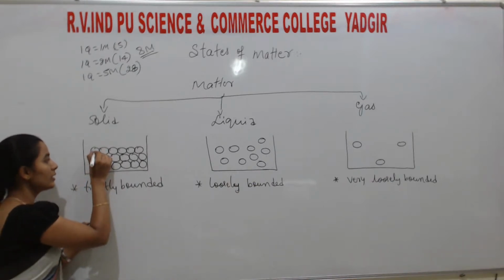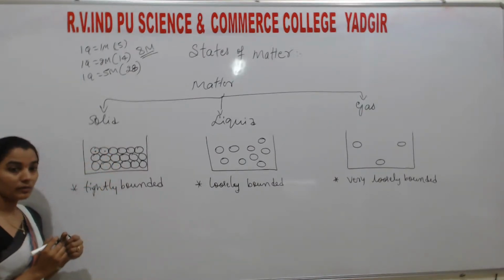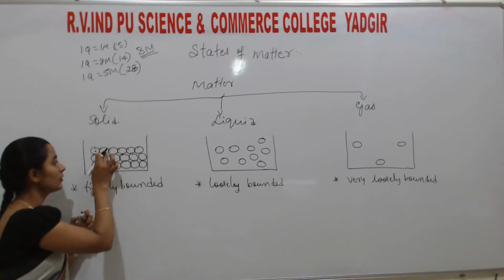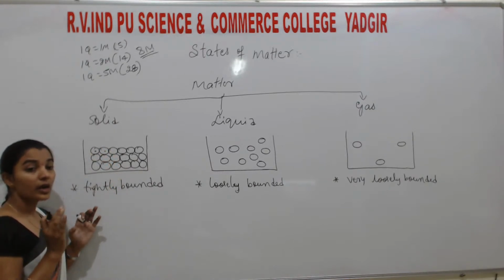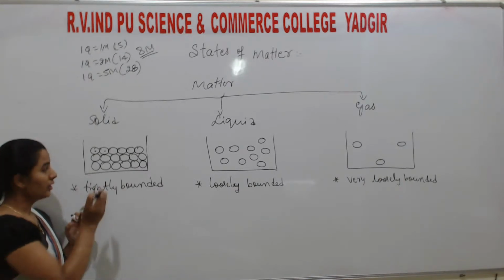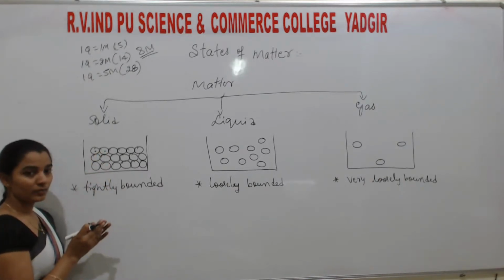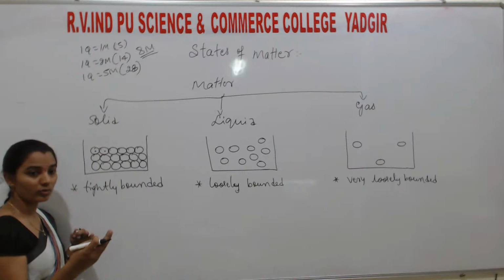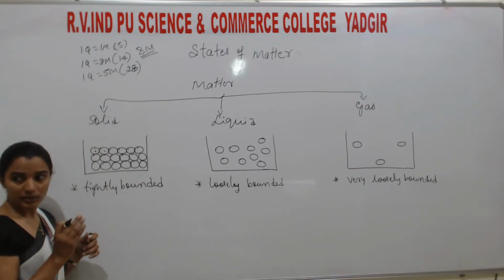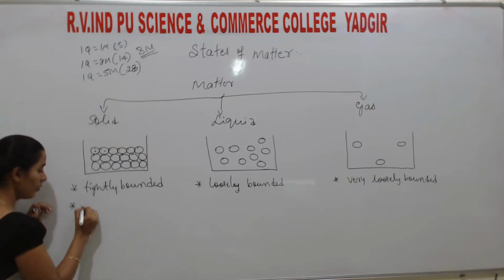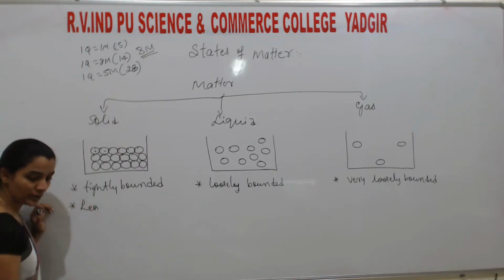Means the nuclei of both atoms are very near. Correct? Means the force of attraction between the nucleus and the electron of the other atom is very high. Understand? If distance is less, then attraction is more. That means force is more.